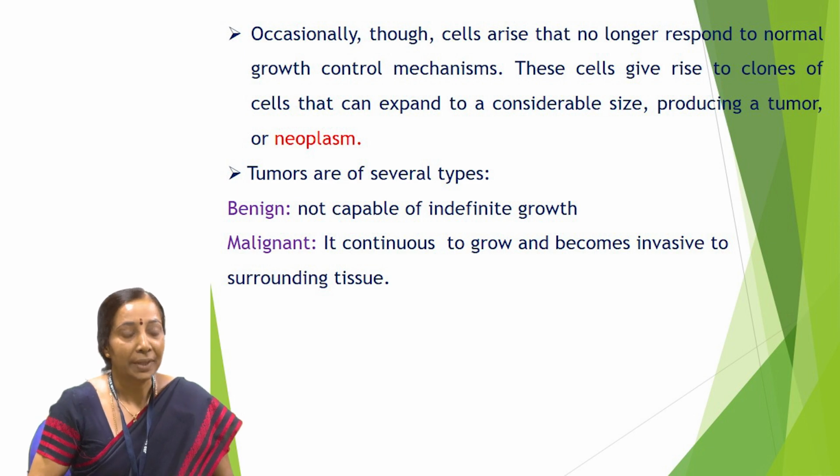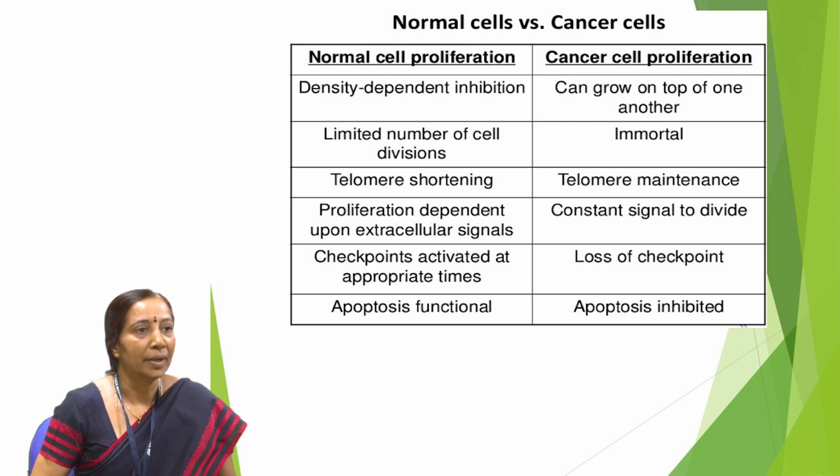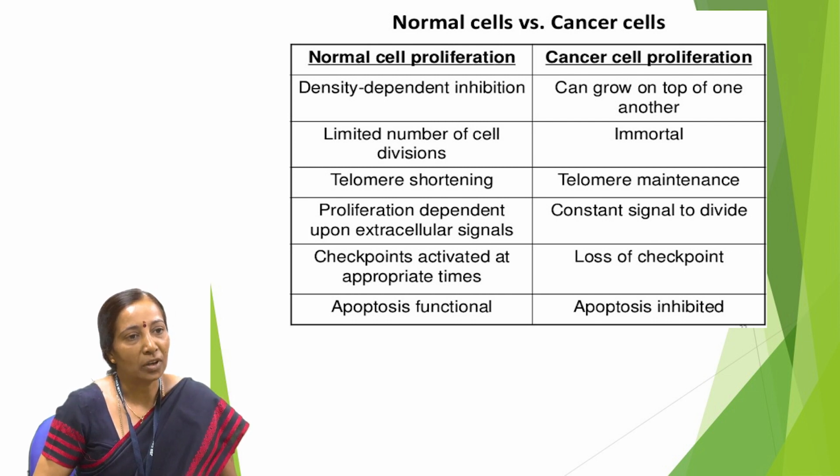Okay, now let's look at the difference between the normal cell and the cancerous cell. Usually in the normal cell, we have a homeostasis in our body. For every type of cell there is a certain number. Once that number is reached, the cell growth is stopped. It means that normal cells respond to density, but cancer cells are not like that. Irrespective of density, they keep growing. Normal cells proliferate only to certain generations. After that, they die. But the cancerous cells are immortal, they don't die.